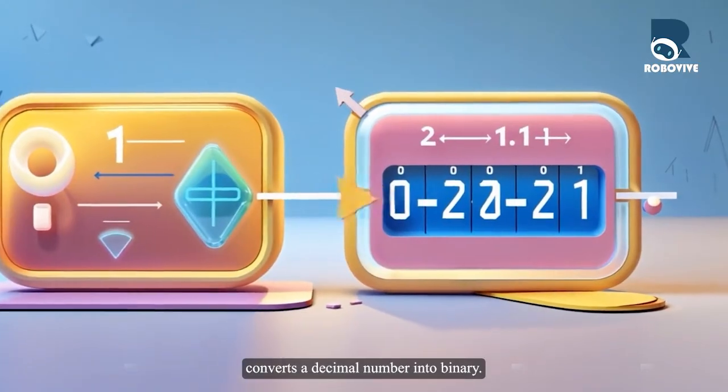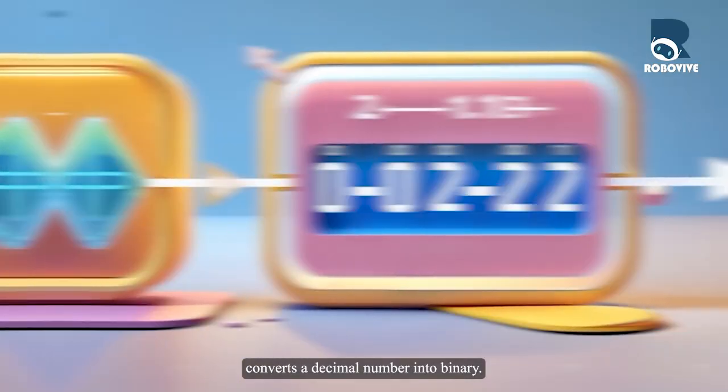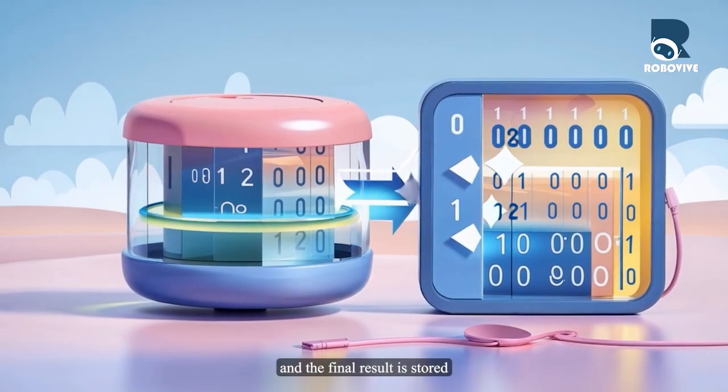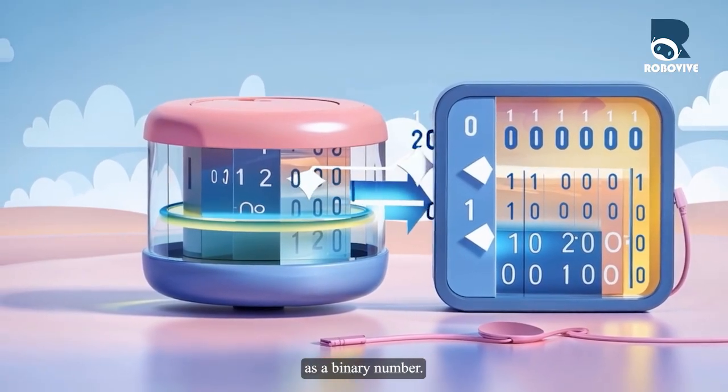This function converts a decimal number into binary. It repeats steps until the number becomes 0, and the final result is stored as a binary number.